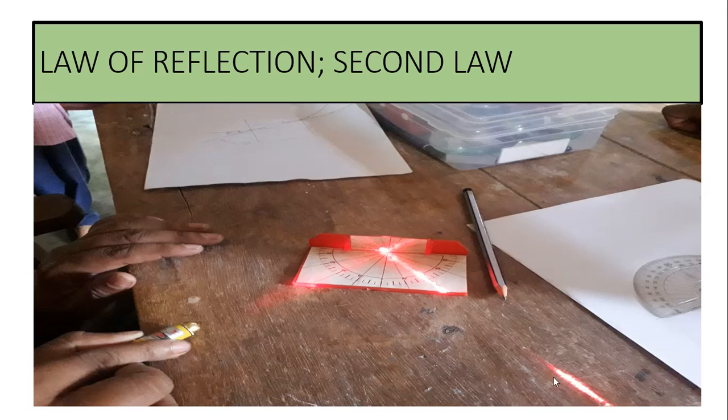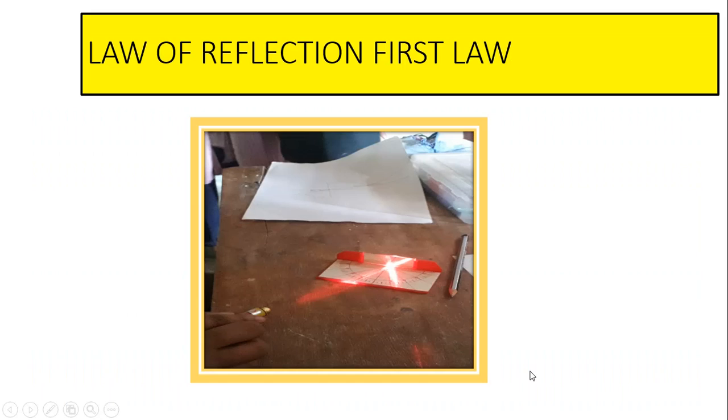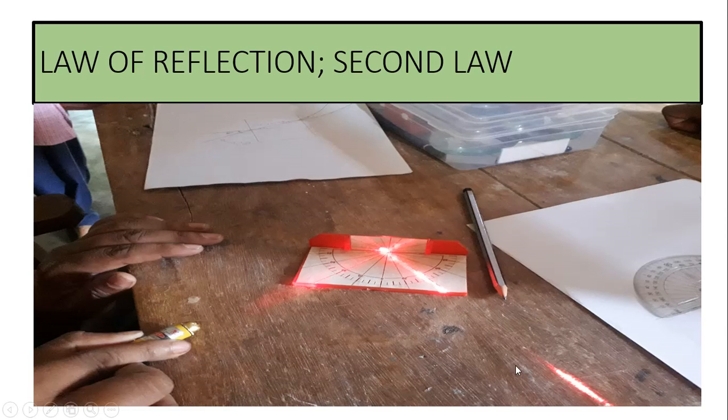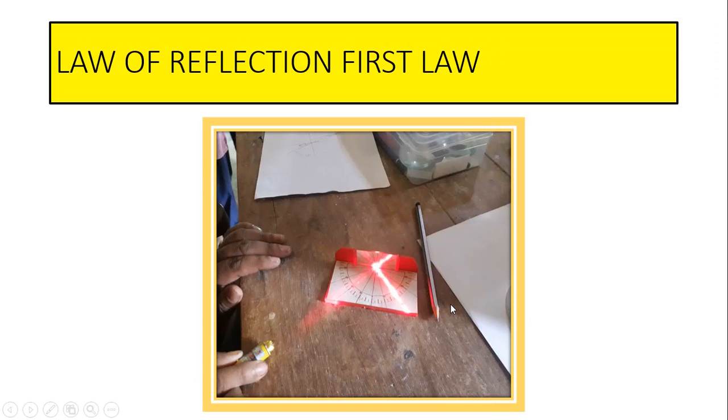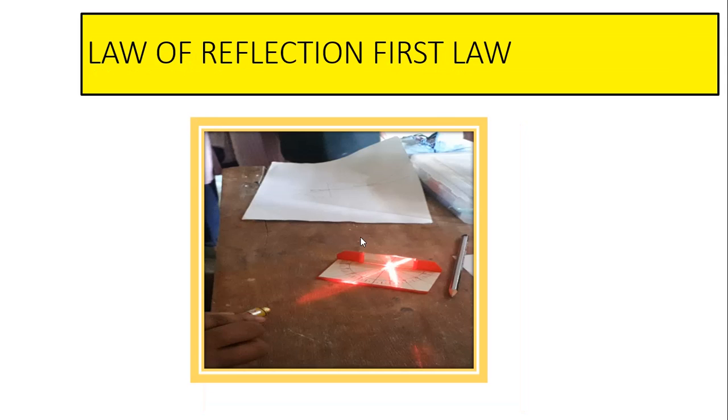Here you are observing the light rays touching the table. If the light ray falls here, then it reflects somehow above the table. Therefore, the second law states that the incident ray, the normal drawn at the point, and the reflected ray are in the same plane. Now this shows the first law of reflection.